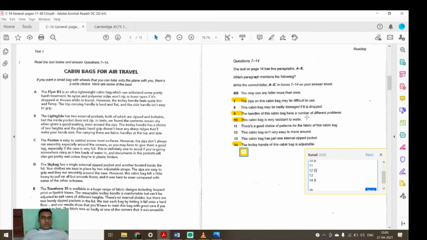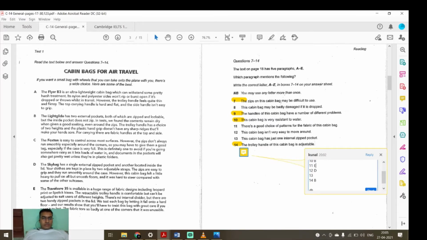The Travelers 35 is available in a huge range of fabric designs including leopard print. So something about fabric has been given. The cabin bag has, just okay. There is a good choice of patterns for the fabrics of this cabin bag. Yes, 11 we need to give E.